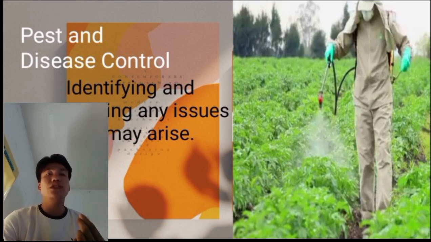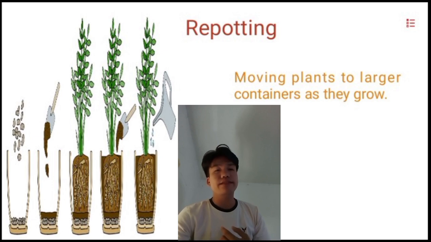So what you have to do is reduce the pest and disease populations to levels where they cannot cause economic damage. Maintaining a clean growing environment is crucial. This includes removing weeds, plant debris, and diseased materials to prevent the spread of pests and disease.